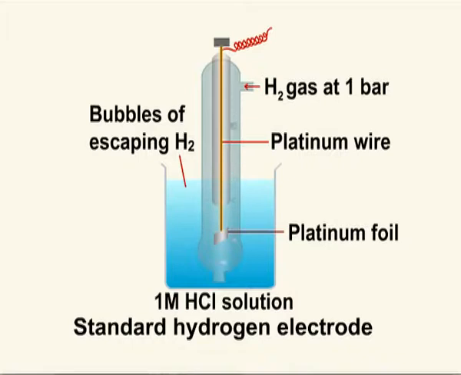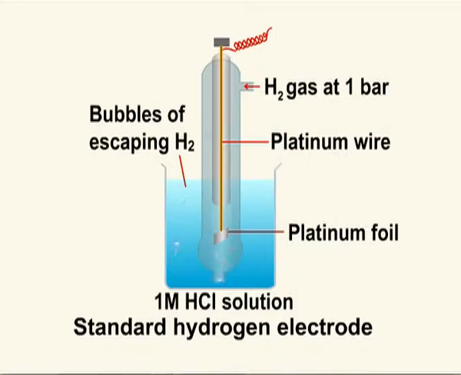It is dipped into an acid solution containing hydrogen ions in 1 molar concentration. Pure hydrogen gas at 1 bar pressure is constantly bubbled into the solution at a constant temperature of 298 Kelvin. The surface of the foil acts as a site for the reaction.